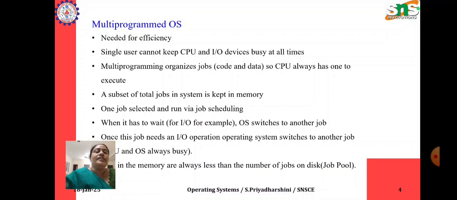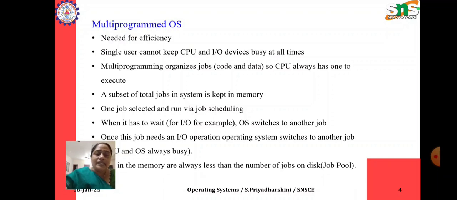So here the subset of total jobs in the system is kept in the main memory. One job is selected and run via job scheduling. If the batch goes for input output, for example, then the operating system switches to another job, for example batch job 2. Then once this job also needs an IO operation, then the operating system switches to another job.